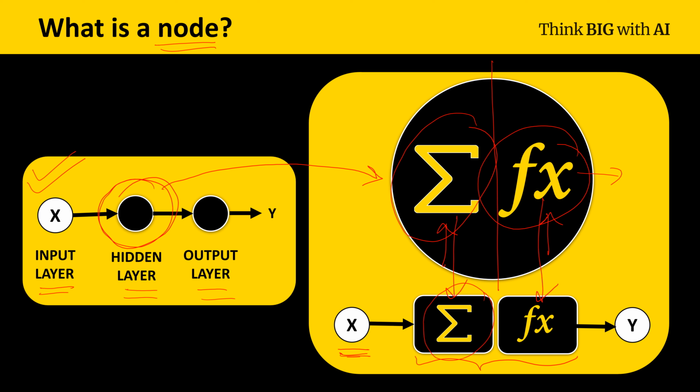The output of the summation operation is passed to this function. After this function, whatever the output of the function, that is passed as the output of the node to the next layer. This output of the node would be considered as an input of the next layer. So this is clear. Now we know what a node is and what a node is doing.